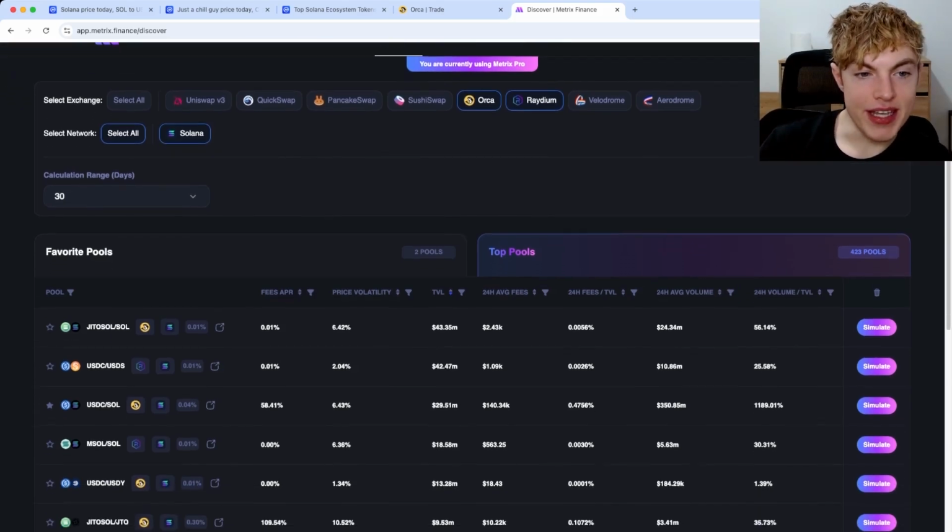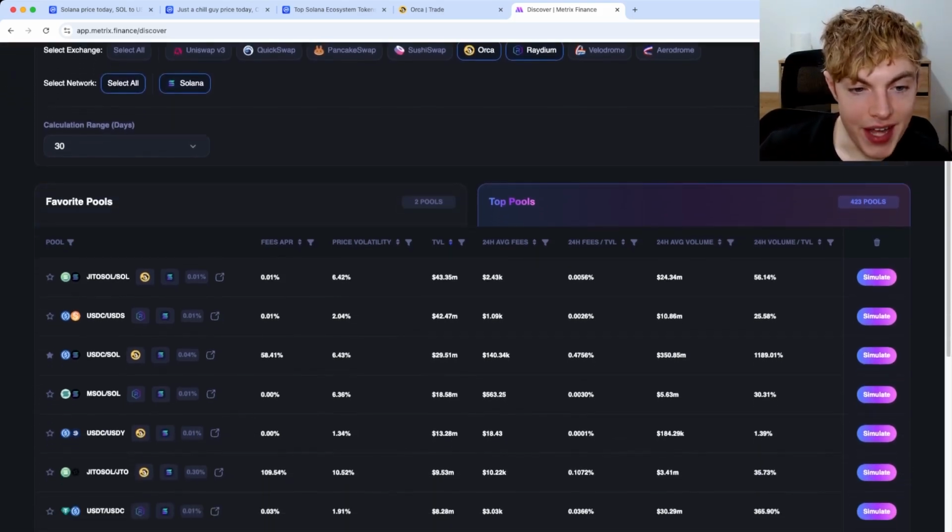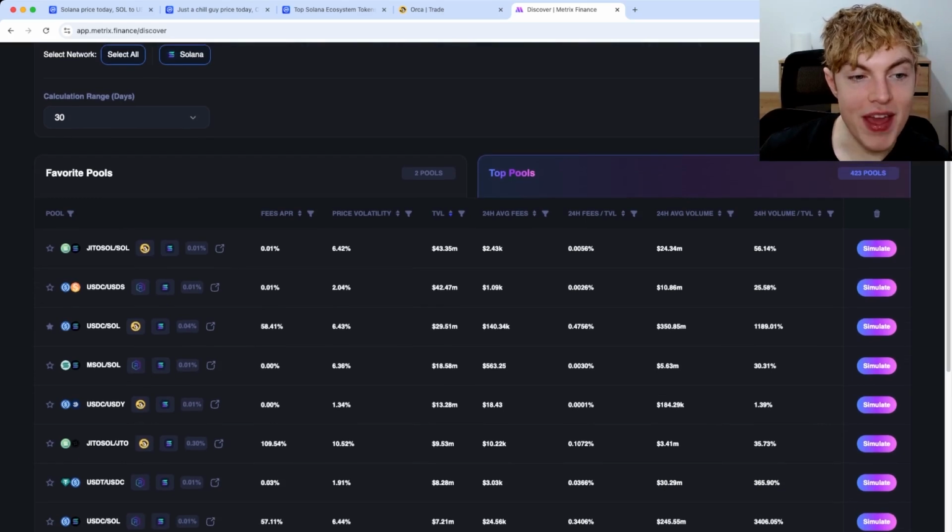Anyways, now we can see all the opportunities on the Solana network. So you can really take advantage of the people that are trading meme coins. They might be throwing in thousands of dollars and losing it, but in that time frame, they're paying a lot of fees, and you can be getting a percentage of those fees for yourself.